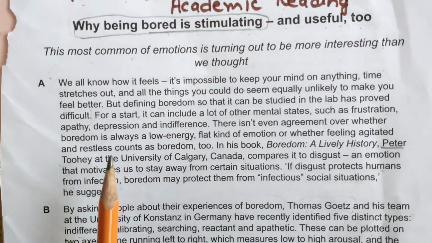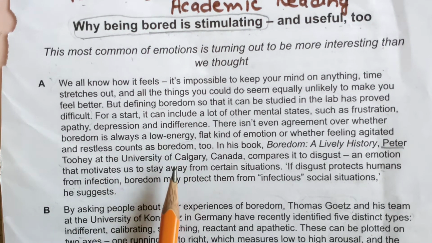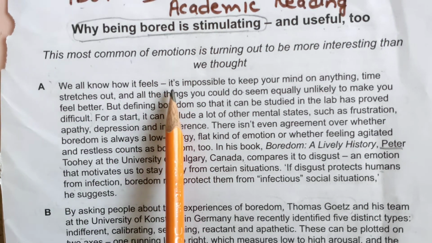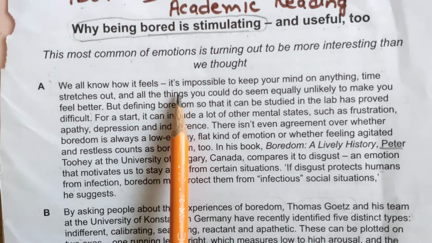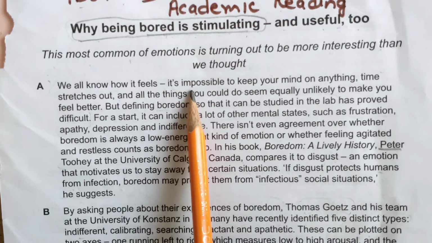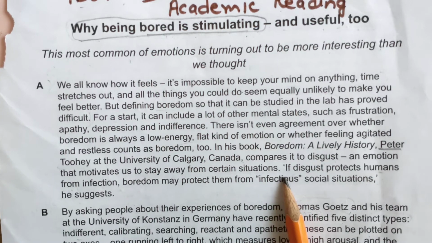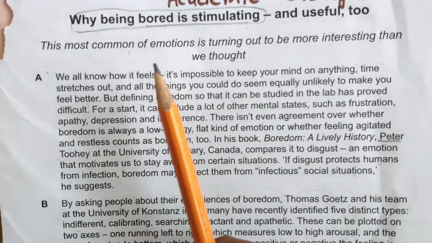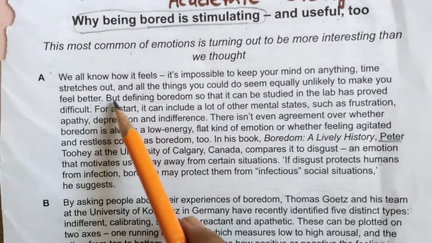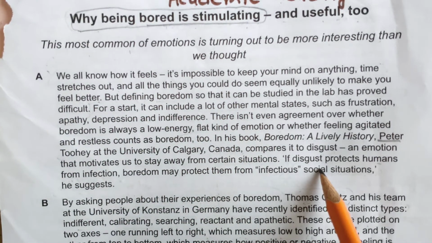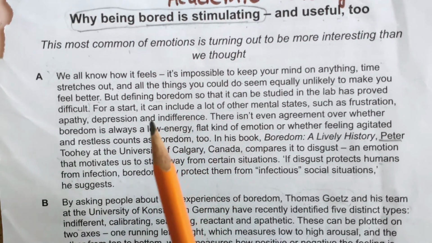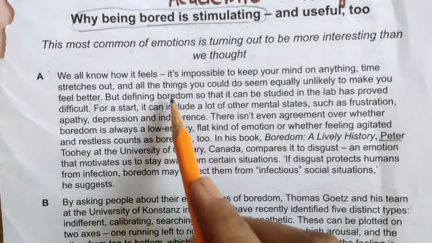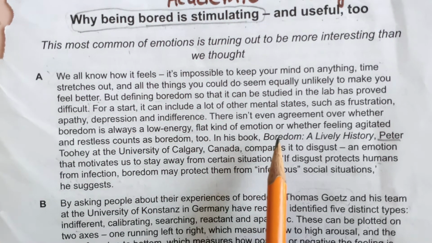Now, how will you find the answer for this paragraph? This is also a longer paragraph. Of course, there are some tips and tricks famous for match the headings. Just read the first two sentences and the last two sentences, you will get the answer. Of course, 50 to 60% of answers we can get easily from the first sentence or two sentences or the last two sentences. But I'm telling you again, in some paragraphs you have to read the whole paragraph.